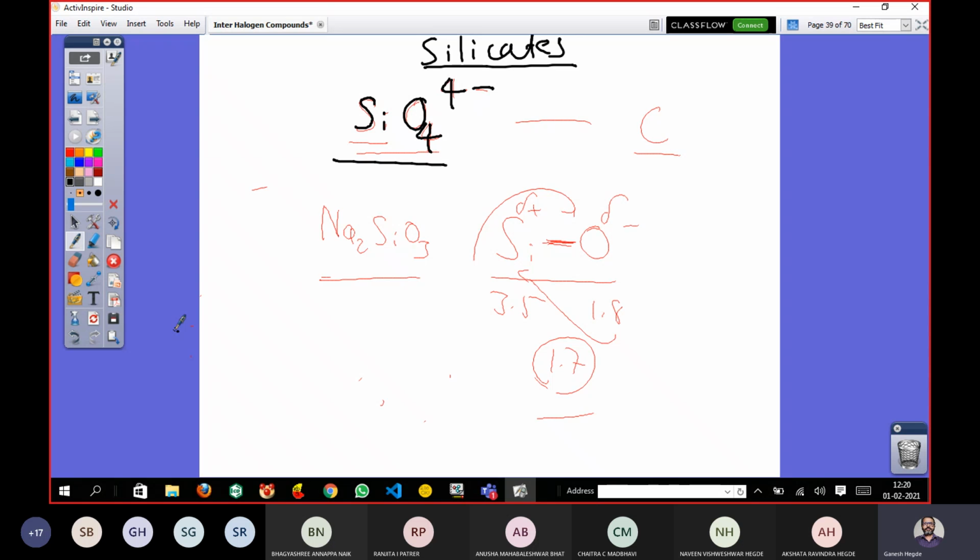Now in this chapter, in this particular unit under the chemistry of nonmetals, what is written is classification of silicates. So why do you classify things? When do we need to classify something? When there are a number of things of almost similar kinds, then we need to classify them, isn't it?